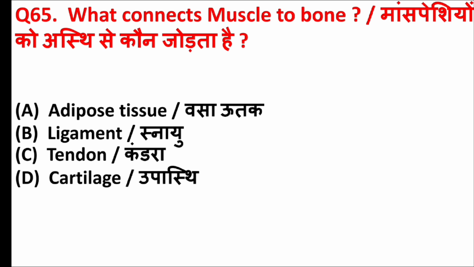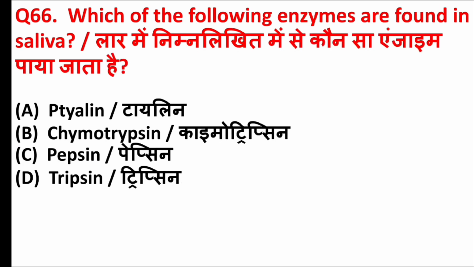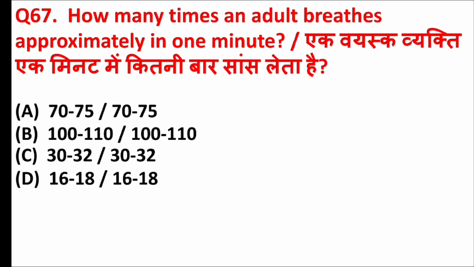What connects muscle to bone? Answer is option C, tendon. Which of the following enzymes are found in saliva? Answer is option A, ptyalin. How many times does an adult breathe approximately in 1 minute? Answer is option D, 16 to 18.